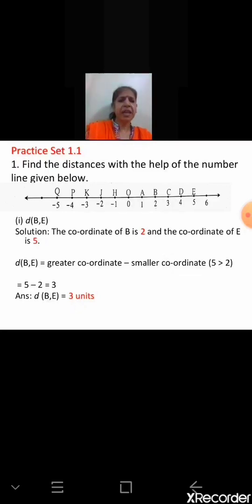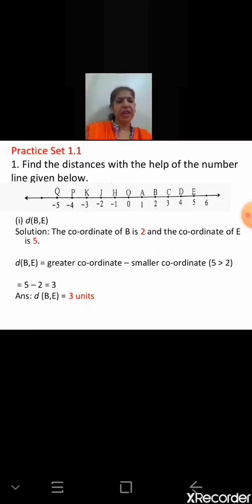But here, as a number line is given, I am starting with the first question. We have to find the distance between the points B and E. So what do we have to do for that? First thing, we have to find the coordinates. What are coordinates? A number associated with a point. So which number is associated with point B? 2. Point B denotes 2. So the coordinate of B is 2. And the coordinate of point E is 5.